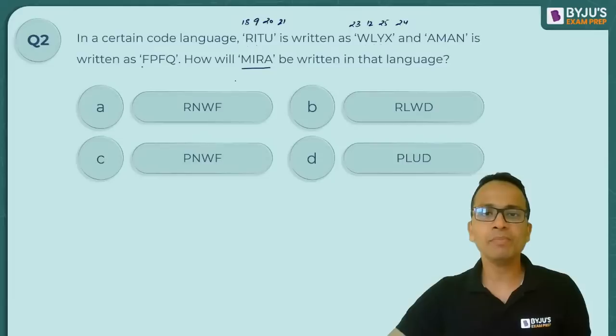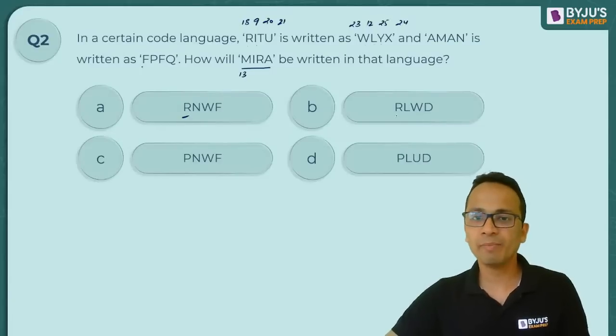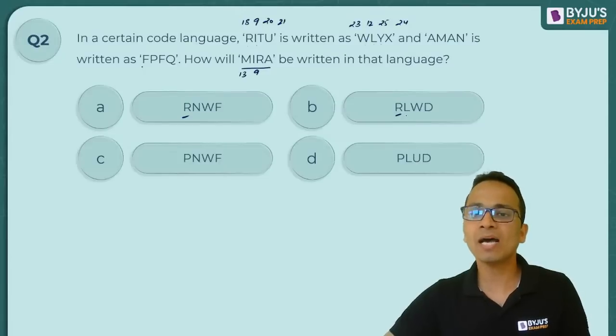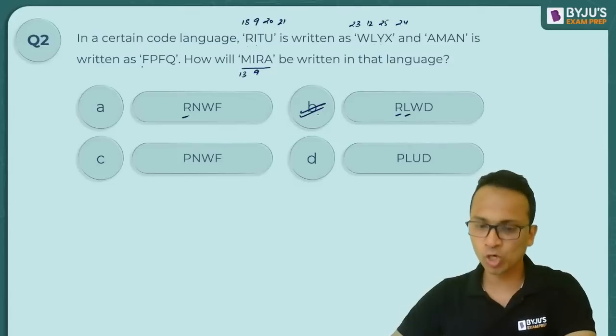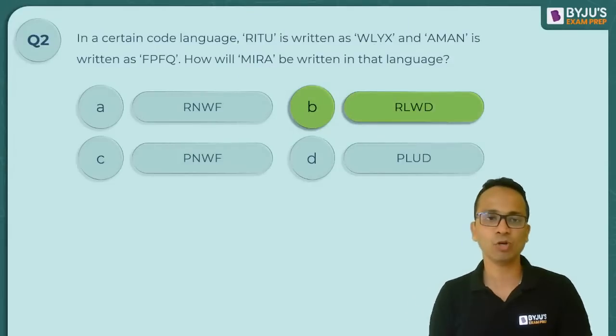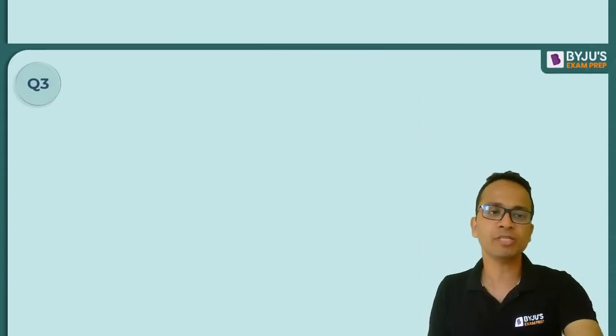Okay, so M plus 5, so M का number क्या होता है? It is 13. 13 plus 5 is 18. So 18 is R. So R option A में है, option B में है. I is 9. 9 plus 3 is 12. 12 is L. So RL. अब और आगे चेक करने की जरूरत नहीं है. So the correct answer has to be option B, which is correctly given by almost all of you. Great, wonderful, good going. Let's move on to question number 3.